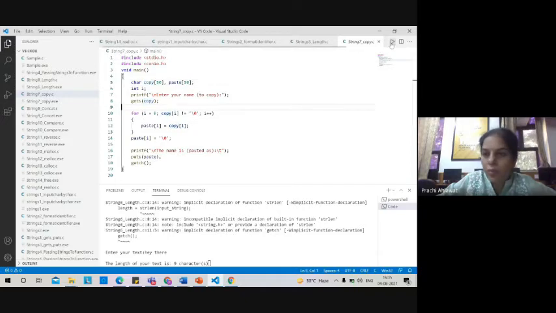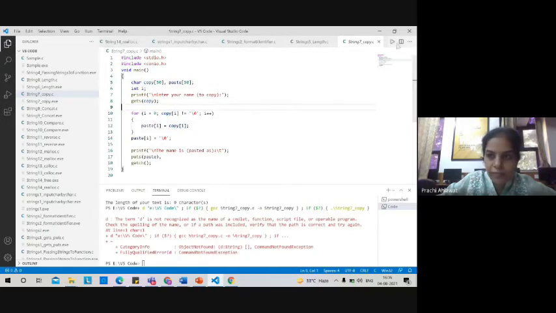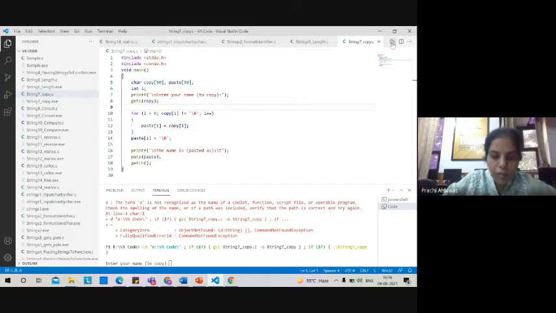So let's run this program to see. Here I want to write the text which I want to copy. I can write anything over there. I write copy paste program.